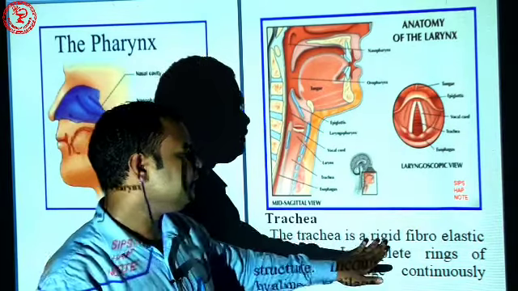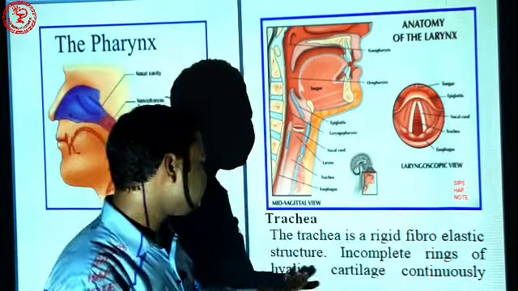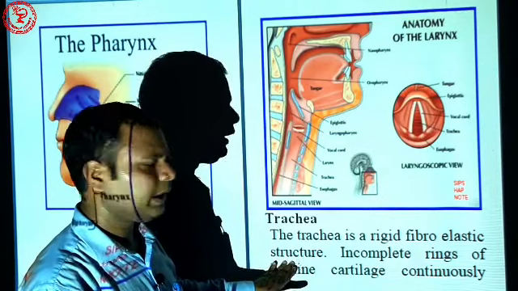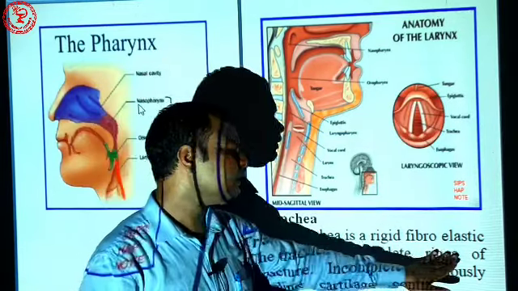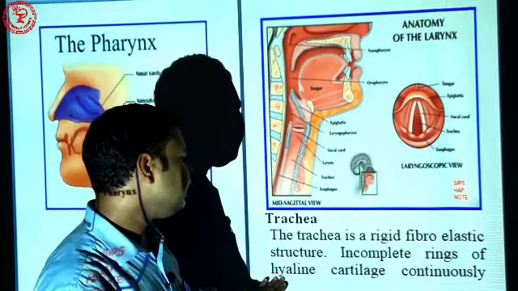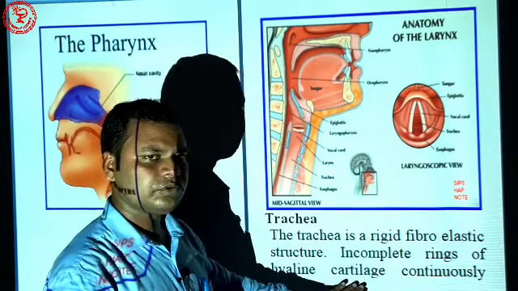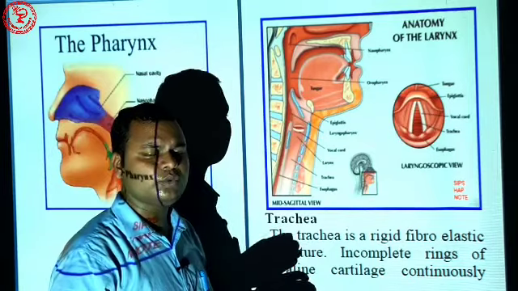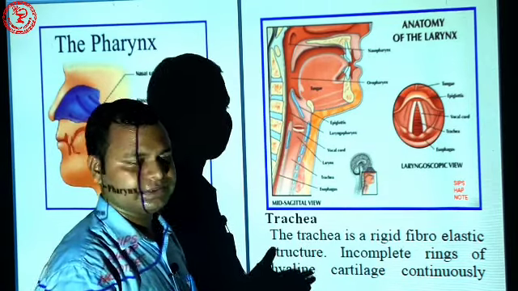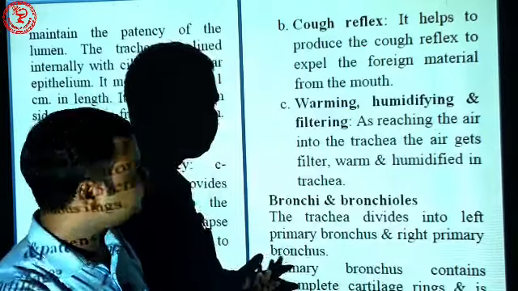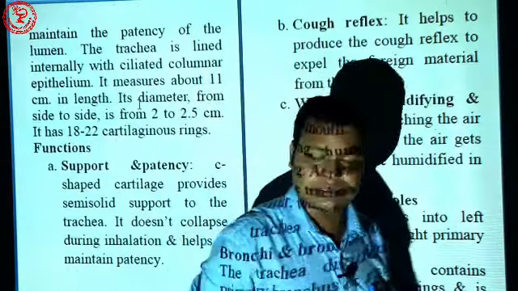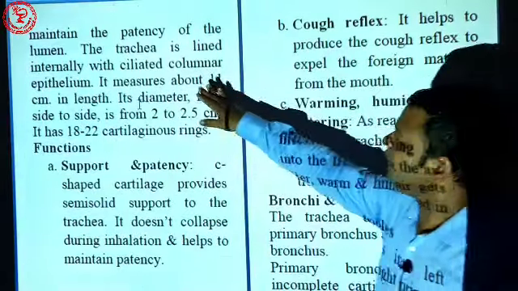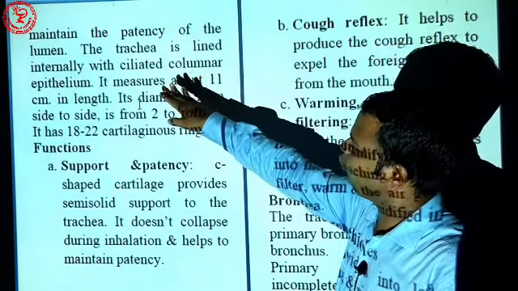The trachea is a rigid fibroelastic structure made of incomplete rings of hyaline cartilage. So why is it incomplete? So that it is easy to contract and relax. Then it maintains the patency of the lumen.